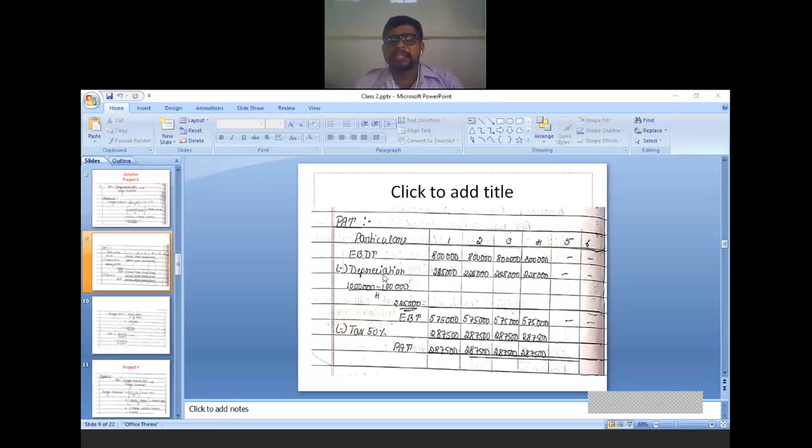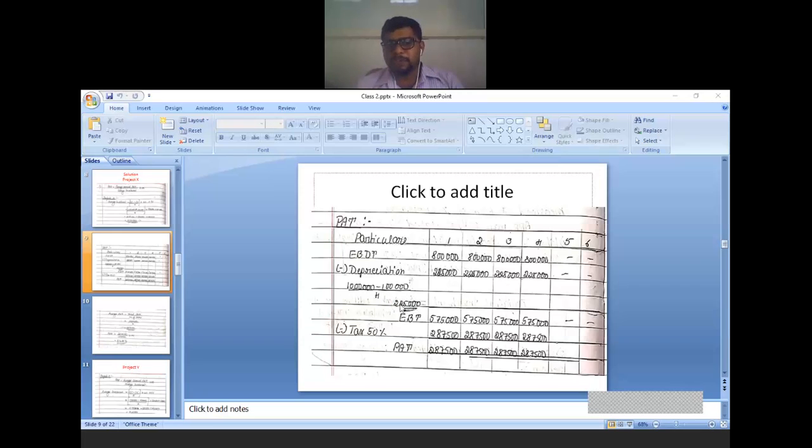Now, first you deduct the depreciation. How to calculate the depreciation? You know the formula for calculating the depreciation. Original investment minus scrap value divided by lifetime of the asset. Original investment is 10 lakh for project X. Scrap value is 1 lakh, divided by lifetime of the asset, which is just 4 years. It is again given in the problem.